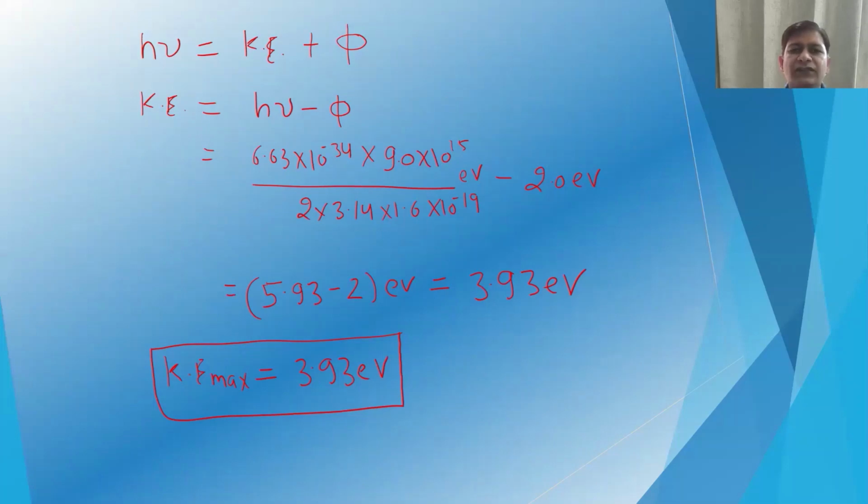Put in all these values, the value of the Planck constant and the given frequency. Since the answer is needed in electron volt, we divide h nu by 1.6 × 10⁻¹⁹ to convert it into electron volt. Then the maximum kinetic energy will be 5.93 minus 2, which is 3.93 electron volt. So this is the maximum kinetic energy of a photoelectron emitted from the metal surface.